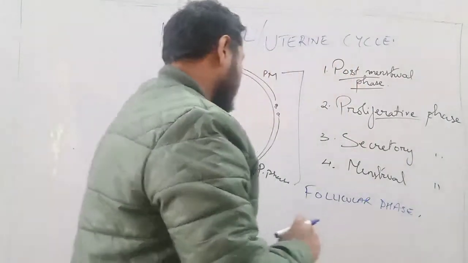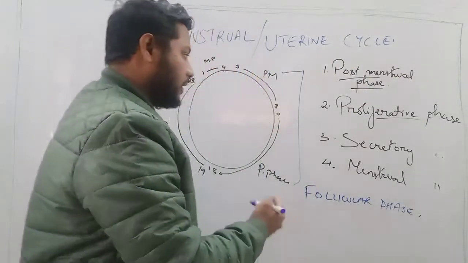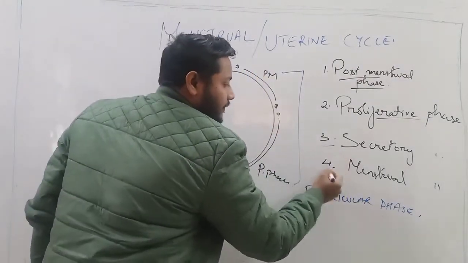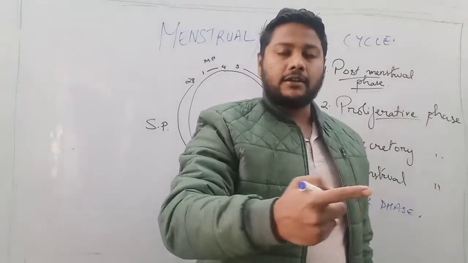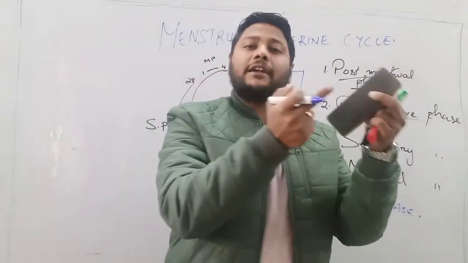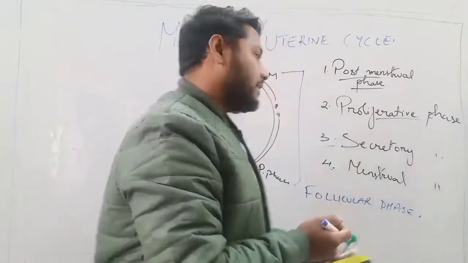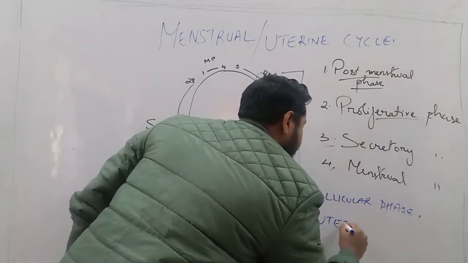So the 3rd and 4th phases, the secretory phase and the menstrual phase, are under the action of the hormone progesterone secreted by corpus luteum. That is why the 3rd and 4th phase is known as luteal phase.